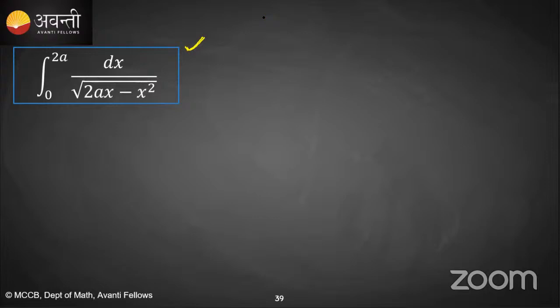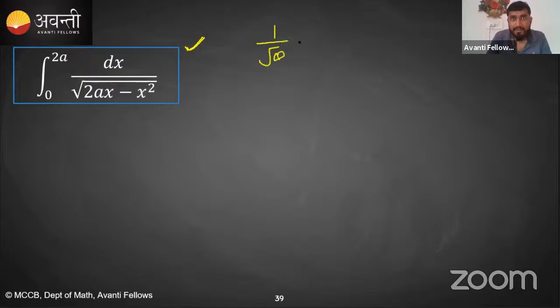Did you remember the short trick? Did you understand the short trick? When to apply it, how to apply it, and what the actual method is? Again, this is 1 upon root quadratic, so the procedure will be the perfect square.